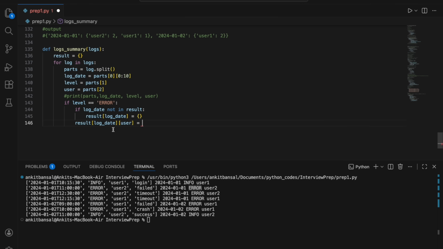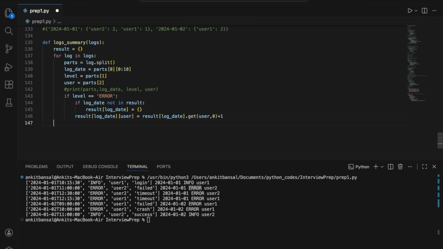So I will say result log date. I have discussed this before, right? That if it is not there, it will return none and we can default it to 0. And I will get whether this user is there or not. If this user is not there, I will default it to 1. If it is there, then whatever value we get, we will do +1. Right? And that will do it for me. Okay. So result log date dot get user +1.